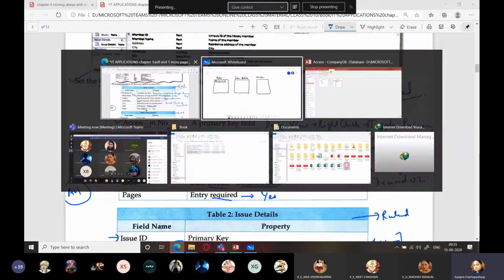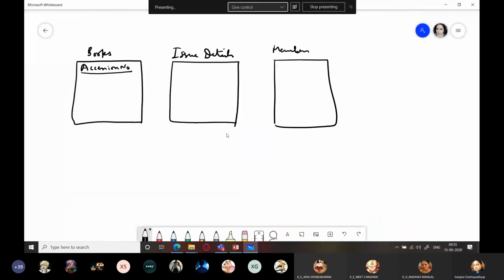Next is issue details. Has issue ID, which is the primary key here. It also has member ID, and it also has accession number. Right? And I'm just going to type here F, because F represents what? Foreign key.